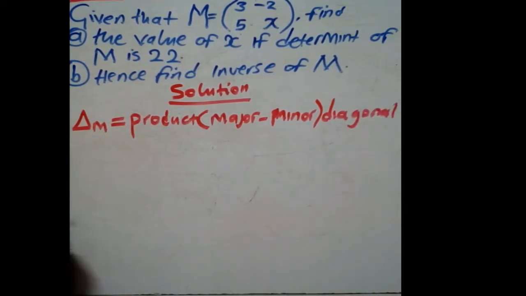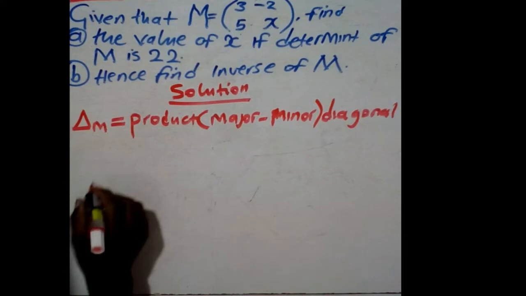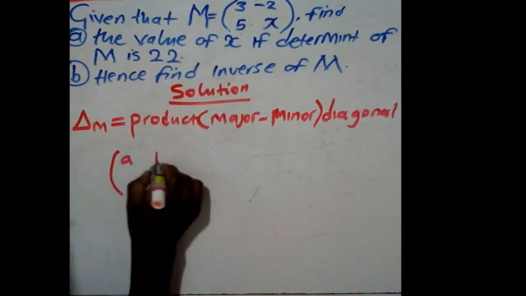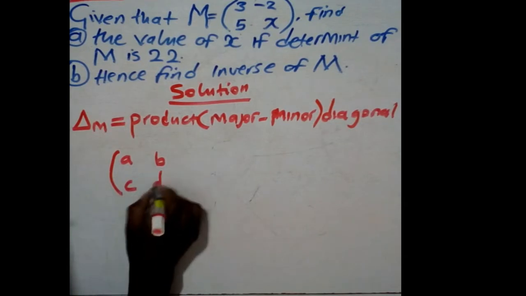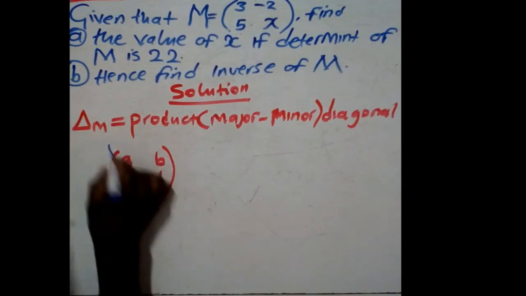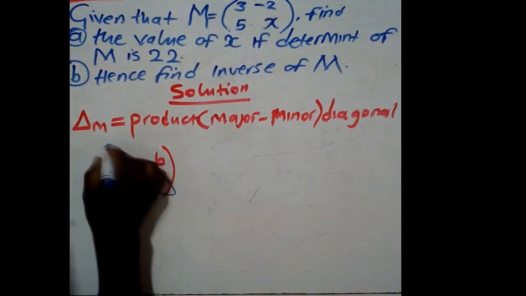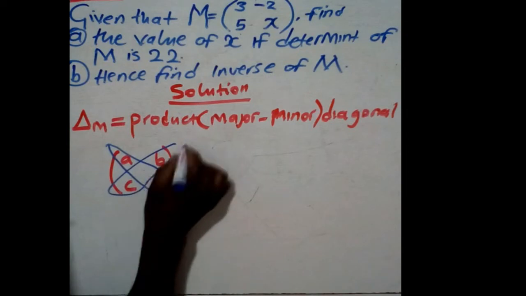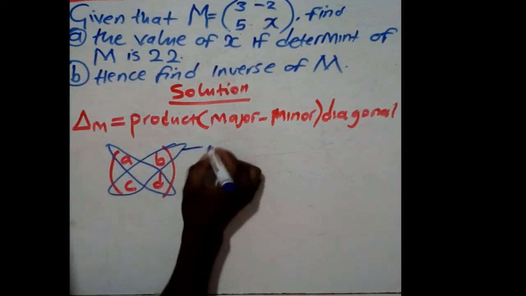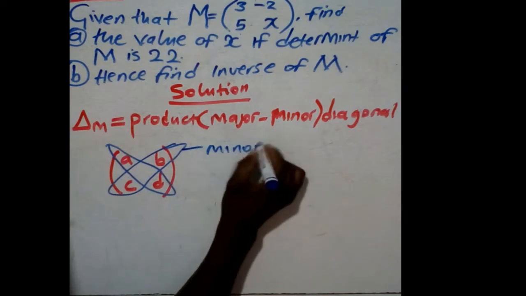So for a 2 by 2 matrix of the form, like in this case, we can write it as A, B, C, D. This is a 2 by 2 matrix. When we say minor diagonal and major diagonal, this one is a diagonal. This one is also a diagonal. Then this is the minor diagonal.